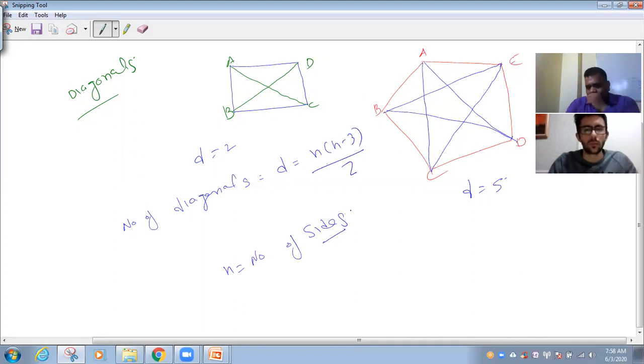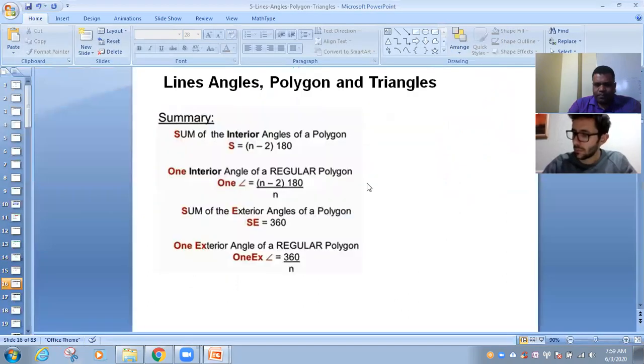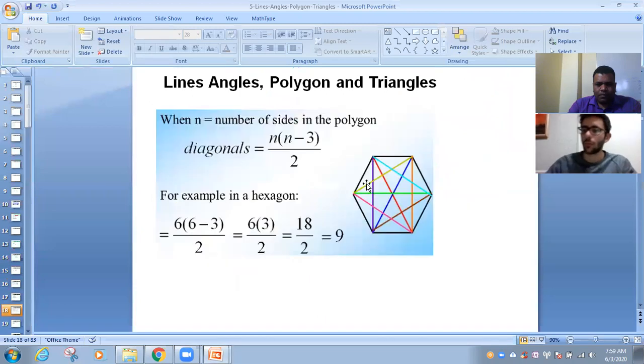Is that clear? Copy fast. And you can copy the formula on the next page. It is given. This one.